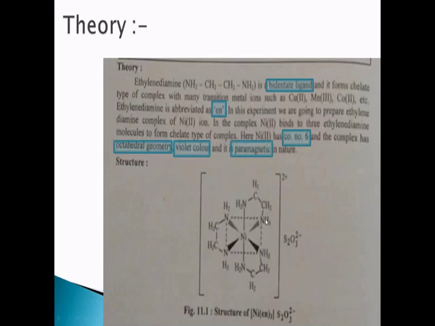See, one thing is there. Nickel 2 plus is the central metal ion, and it has a d8 configuration. So its electronic configuration is d8. The d8 configuration indicates the presence of two unpaired electrons in that metal ion, and finally the complex becomes paramagnetic in nature. So thus we have discussed the theory related to the preparation or synthesis of the coordination compound.